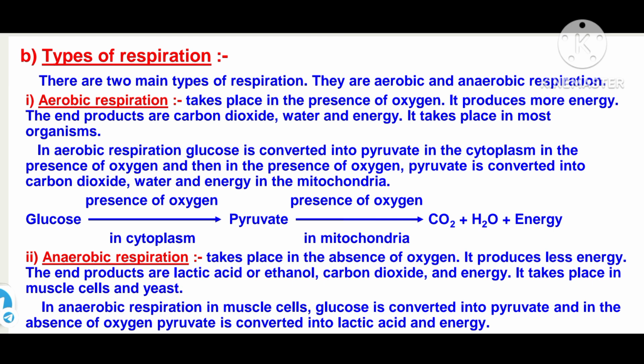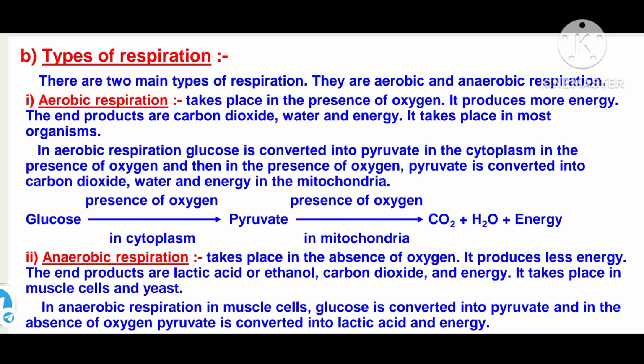Next, the second one, anaerobic respiration. Anaerobic respiration takes place in the absence of oxygen. The name itself indicates it: anaerobic is nothing but in the absence of oxygen. It produces less energy. The end products are lactic acid or ethanol, carbon dioxide and energy. It takes place in muscle cells and yeast. In muscle cells, glucose is converted into pyruvate, and in the absence of oxygen, pyruvate is converted into lactic acid and gives energy. Now let us learn the reaction for anaerobic respiration, how it takes place inside the body.